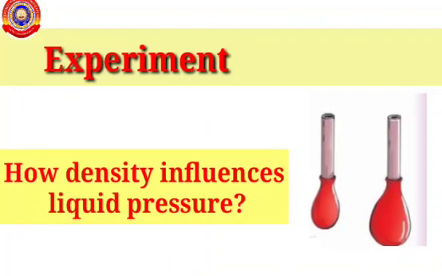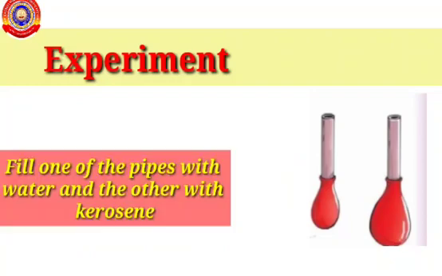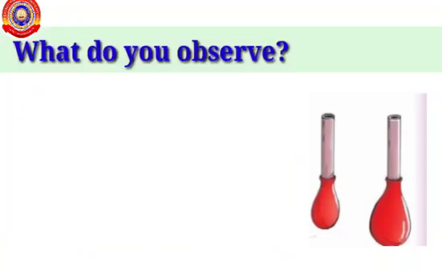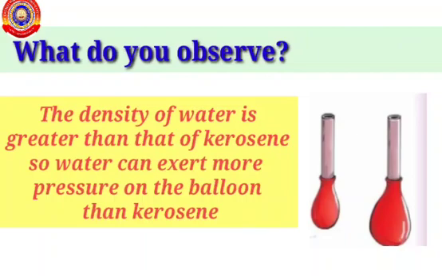In the next experiment, we have to find the relation between the density and liquid pressure. Firmly fix two identical balloons at the lower end of two identical PVC pipes. Fill one of the pipes with water and the other with kerosene. What do you observe? Yes, the balloon attached to the pipe containing water expands more. The density of water is greater than that of kerosene. So, water can exert more pressure than kerosene.